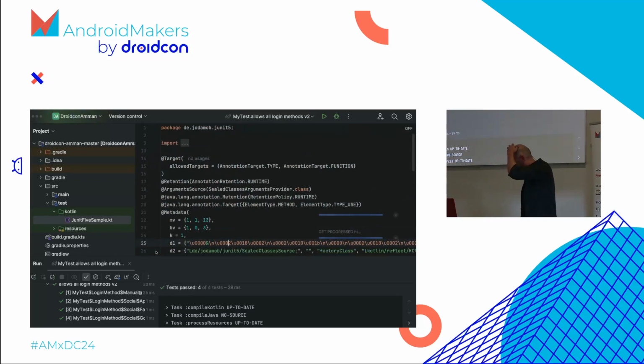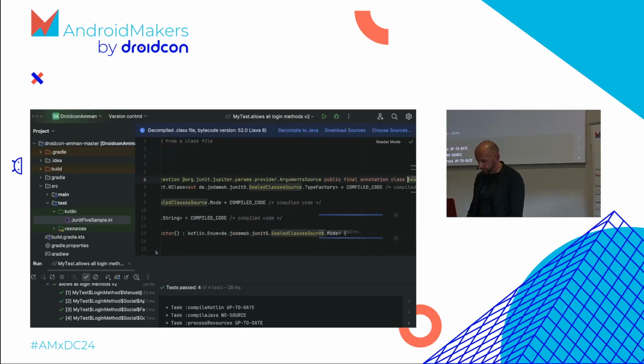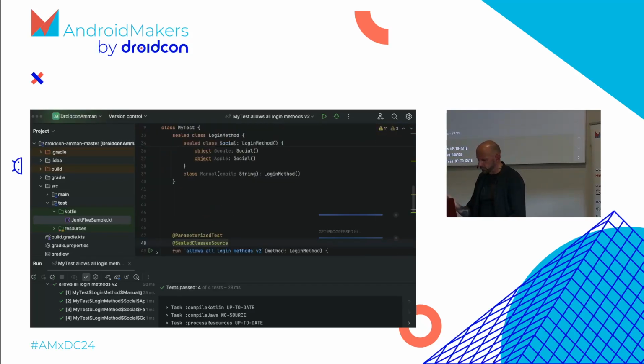You'll find it online. So basically what I have to do is take the class, take the KType, and check like, okay, if this is an int, the value is 0. If it's, I don't know, a string, it's an empty string. And then recursively walk through all the parameters and do all these things. And with the sealed classes, it's easy. The KClass, give me all, if it's a sealed class, give me all the subclasses. So you can walk through the whole hierarchy and instantiate all these things. And this is how the sealed class data source works. It looks a bit weird when you look at it, a bit complicated, but actually not that much code to do.